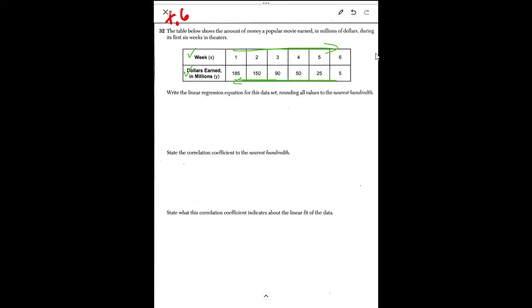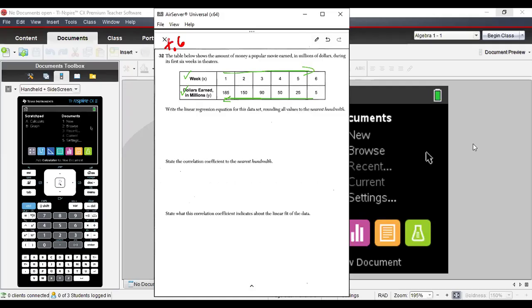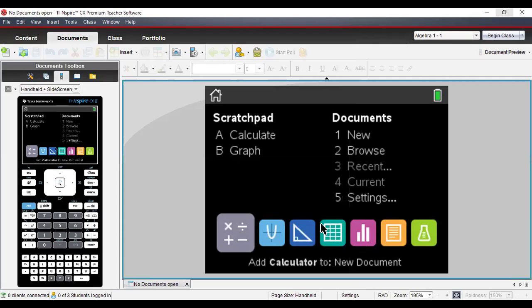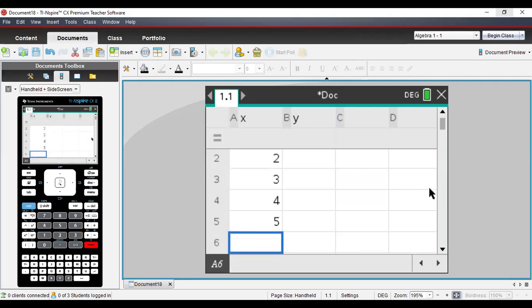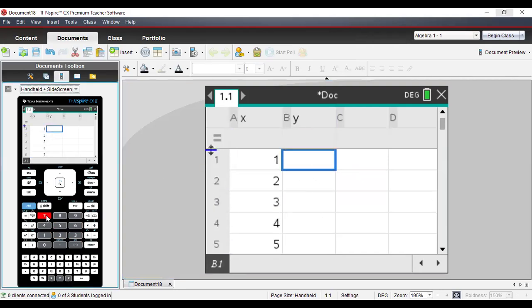So what we're going to do is grab the calculator now, and I'm going to show you, we're going to go to spreadsheet. We're going to put X here, and a Y here, and then we're just going to enter the X part. It's 1, 2, 3, 4, 5, 6 weeks. So the film is out for 6 weeks. And we're going to do Control 7, takes us up to the top.